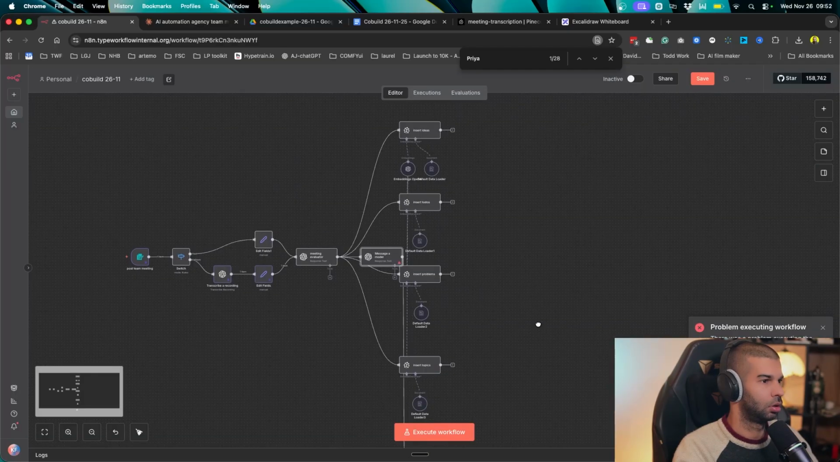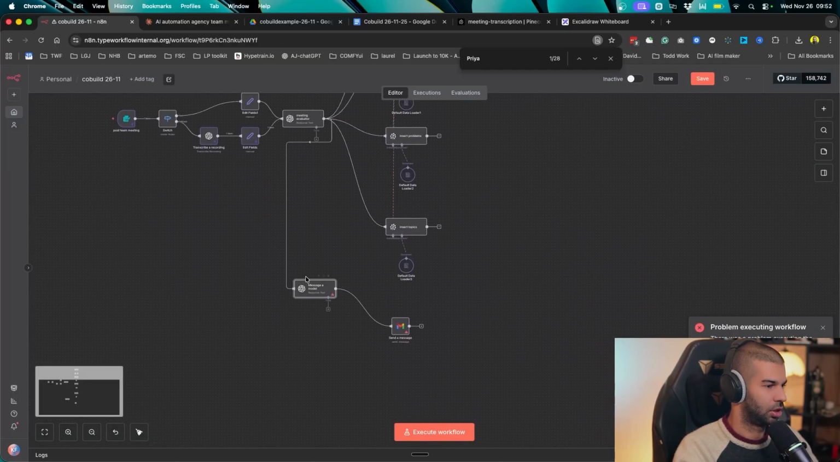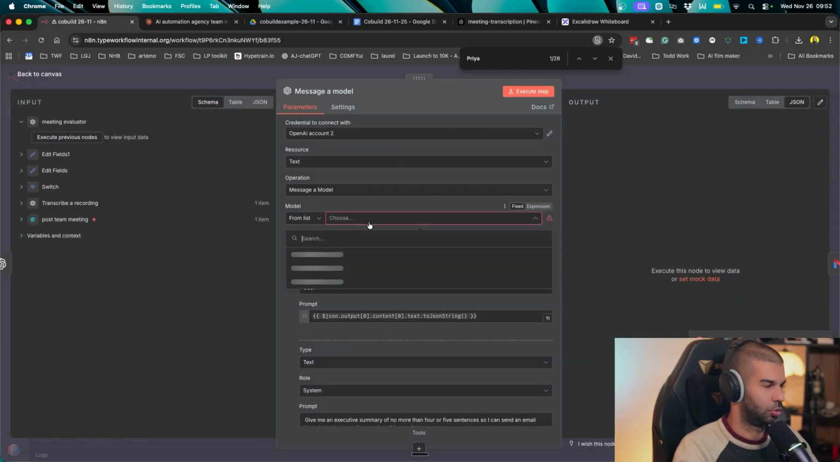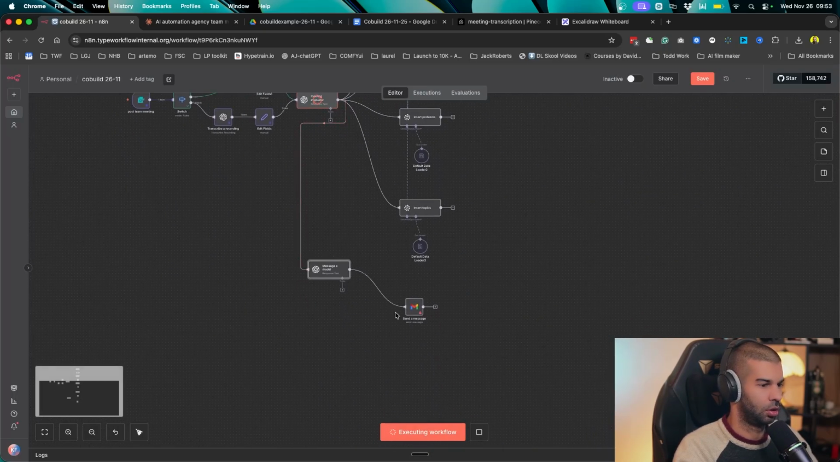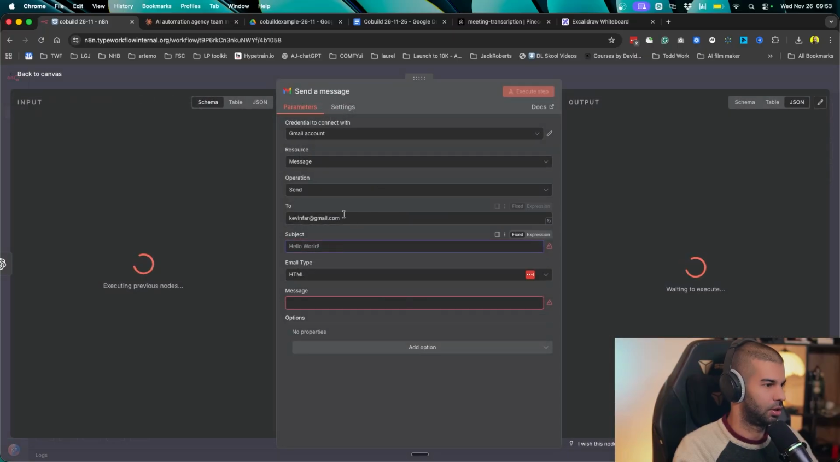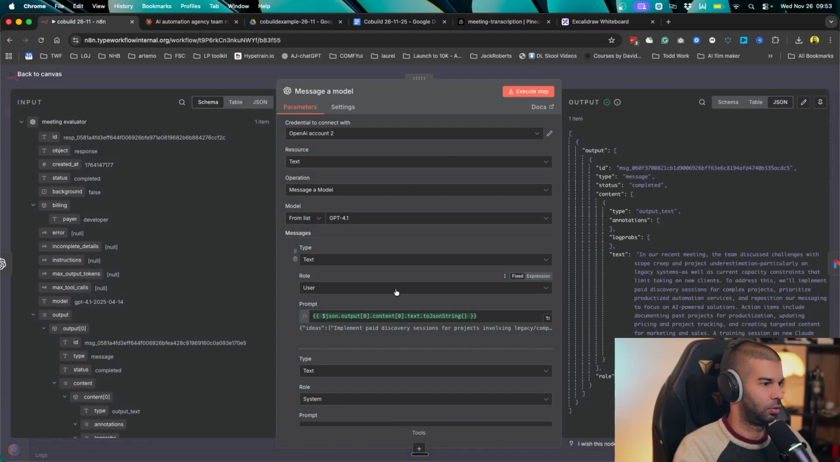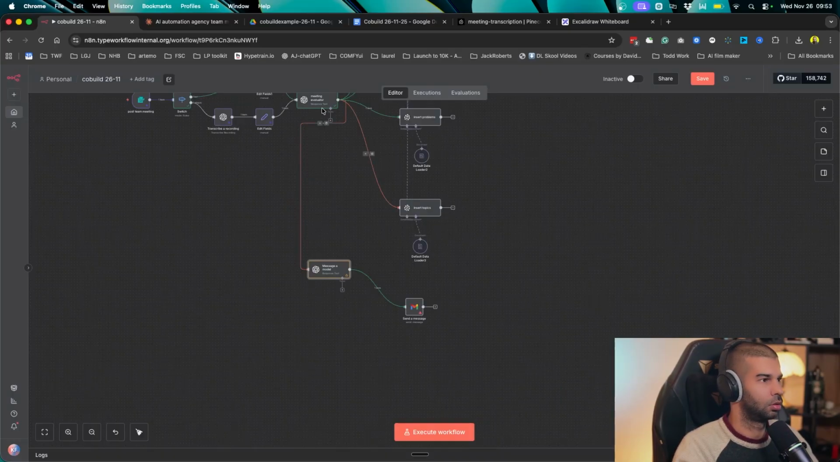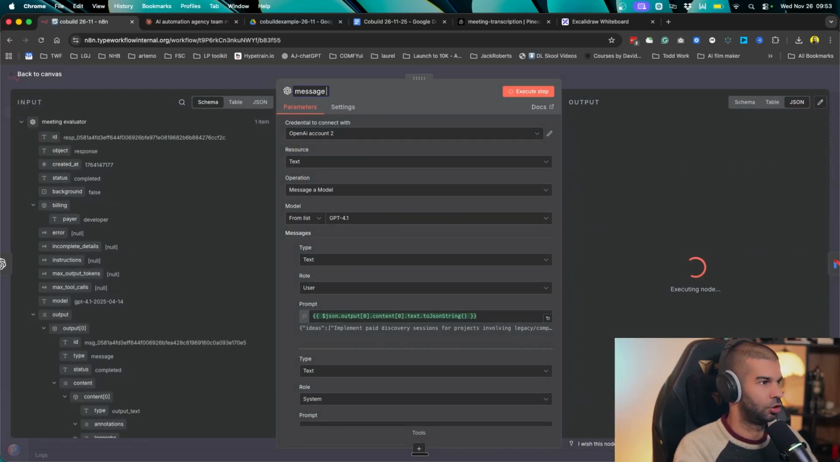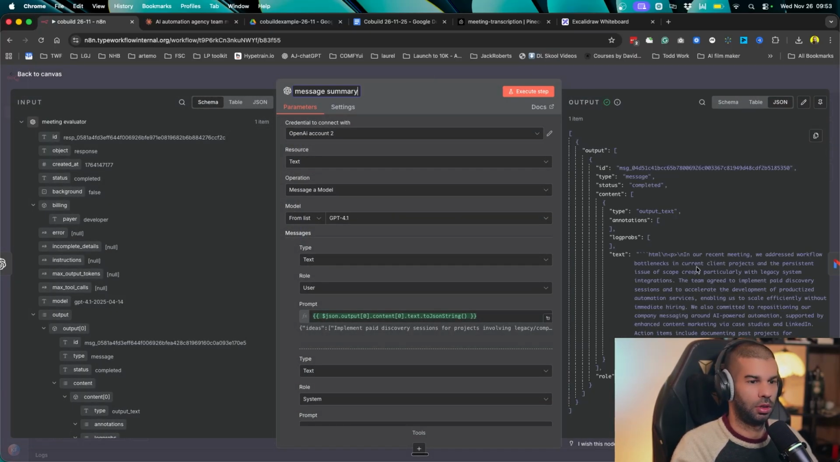Hit execute. All right, there's some issues right here. Message a model. Probably need to choose the model. Yeah, 4.1. All right, so this is doing the evaluation once more. And then once that happens, I can send an email with a subject called meeting report. Possibly here, what would be nice would be to say output in HTML format. So if I just pin this and run this once more, this is message summary. So now we get that right there.